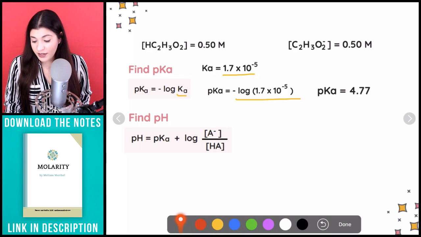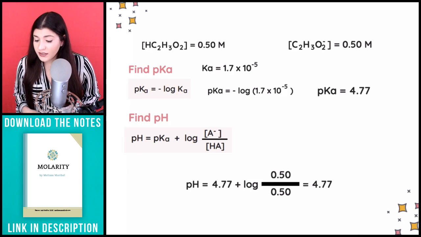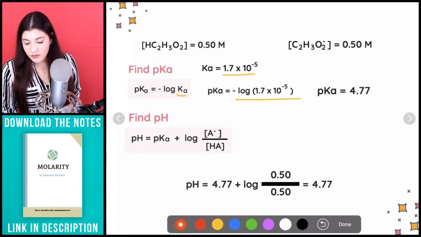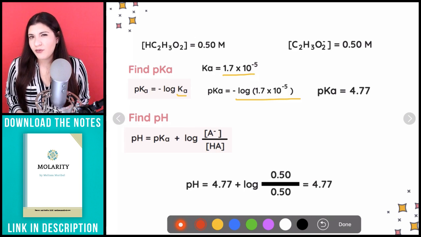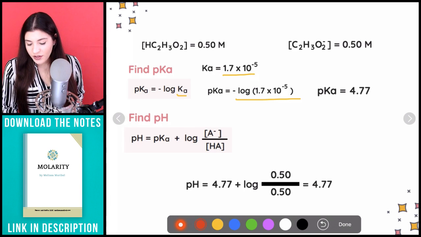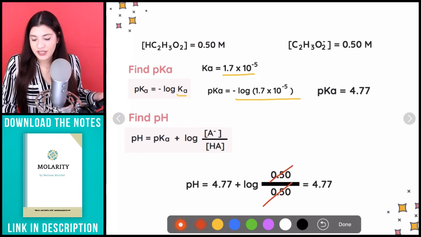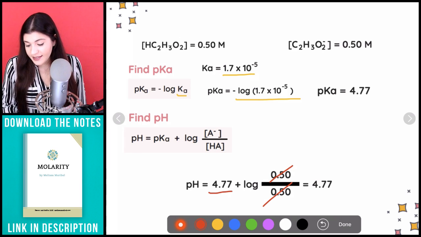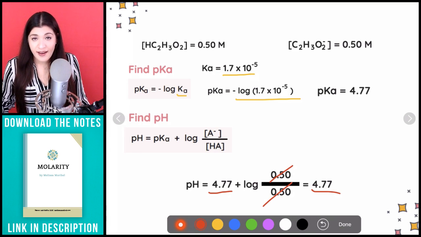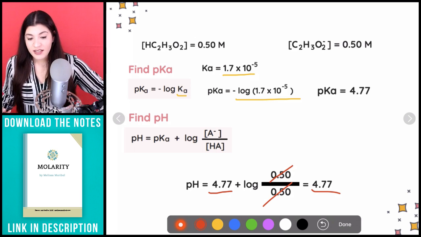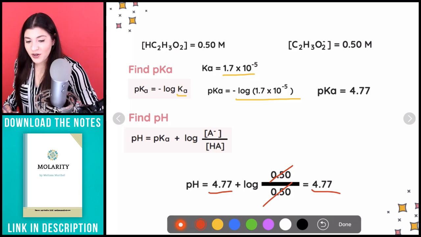So now we have everything. I'm just going to plug that all in. And then remember what makes a good buffer. The fact that these two are literally the same value, that's going to cancel out and just give us log of 1. Log of 1 is 0. So that's why we get the exact same thing as our pKa, which is 4.77, and that would be the case in this case. All right, so that's just the first part. I'm going to keep going.